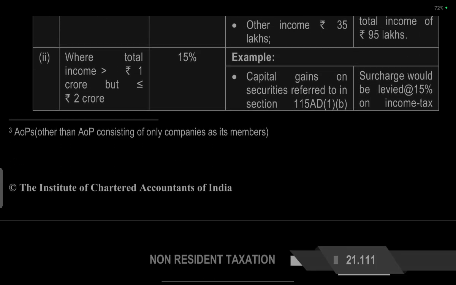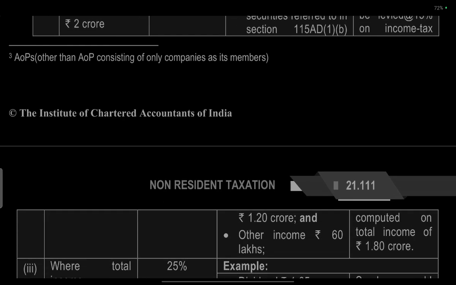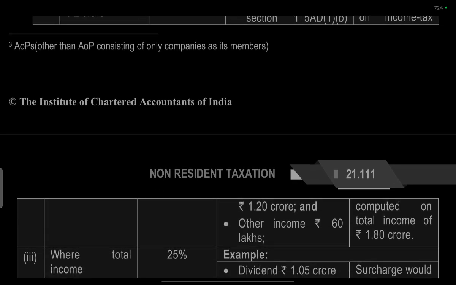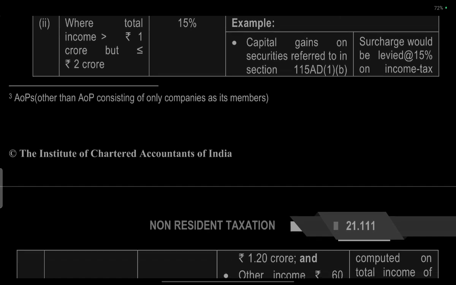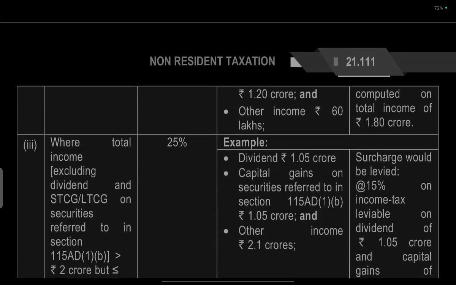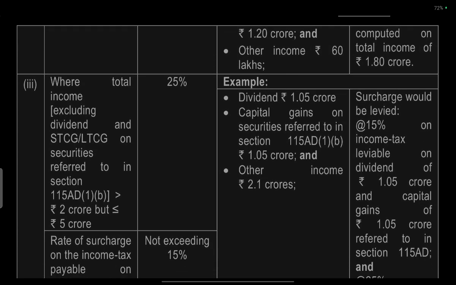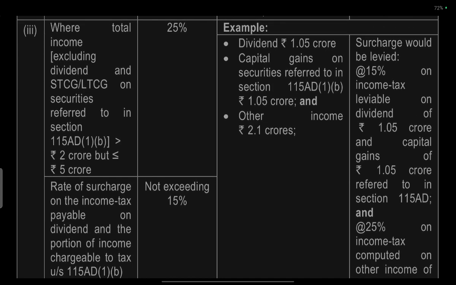The capital gain on securities offered under section 115AD is 1.2 crores. Other income is 0.6 crores. The surcharge will be calculated at 15% on the total income of 1.8 crores. Total income excluding dividend, short-term capital gain and long-term capital gain on securities under section 115AD is greater than 2 crores but less than 5 crores: 25%. Dividend is 1.0 crores. Capital gain on securities referred to under section 115AD is 1.05 crores. Other income is 2.1 crores.